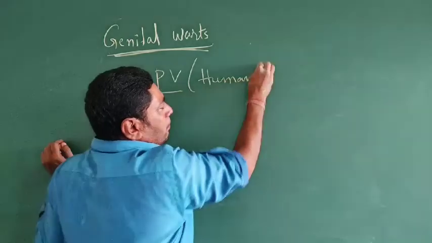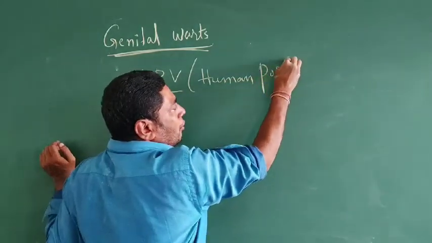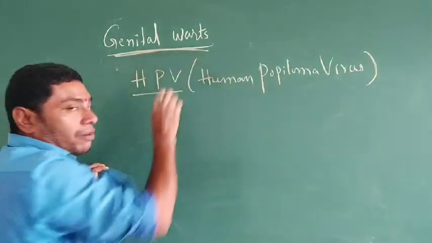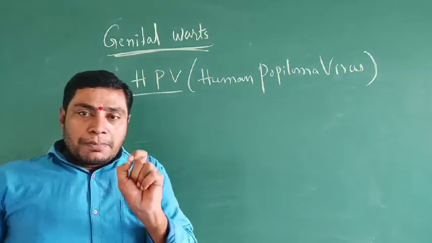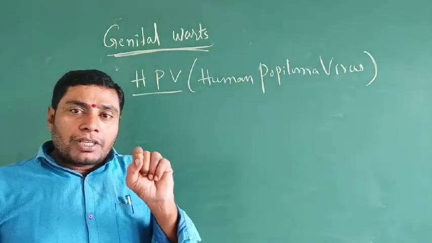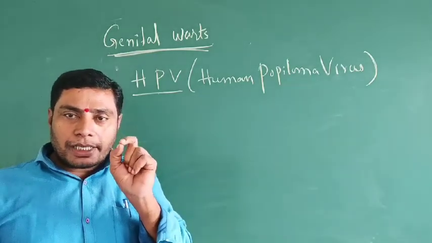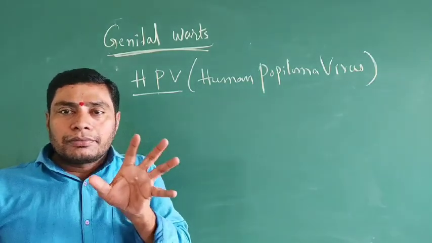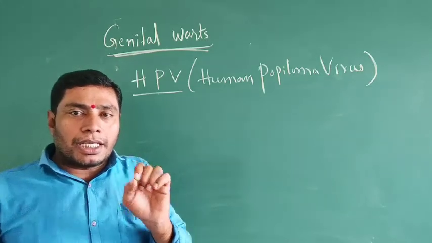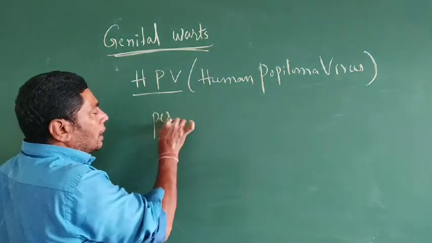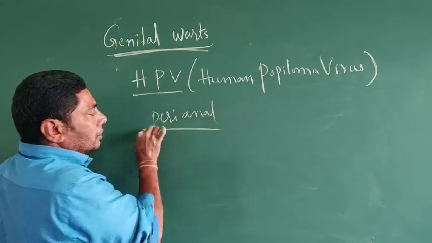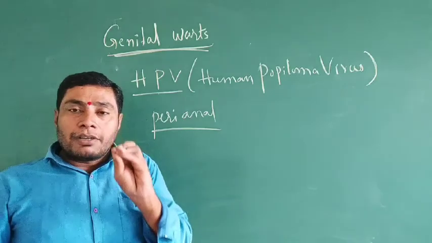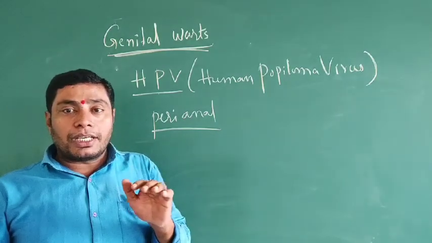The human papilloma virus causes genital warts, especially around the genital openings and the surrounding areas of the reproductive tract, especially the perianal area. So the warts will be formed. Sometimes the warts are formed inside the vagina.